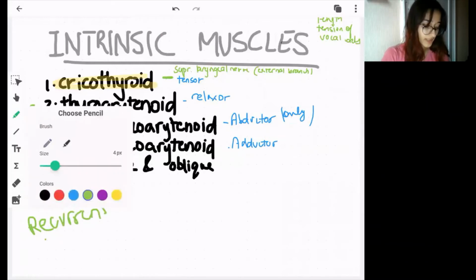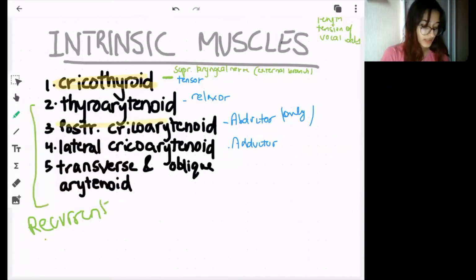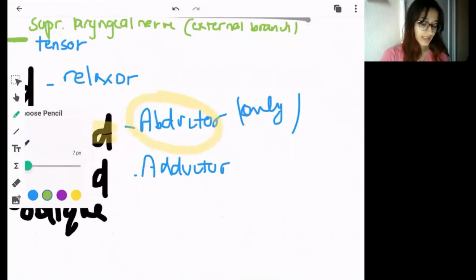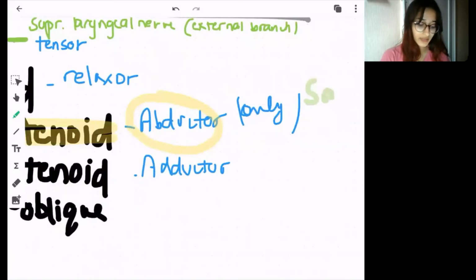The next important muscle is the posterior cricoarytenoid. It is the only abductor of the vocal cord. It will open the vocal cord, and that will help in breathing, because if the vocal cords are closed or sticking together, there will be difficulty breathing. That is why it is also called the safety muscle.